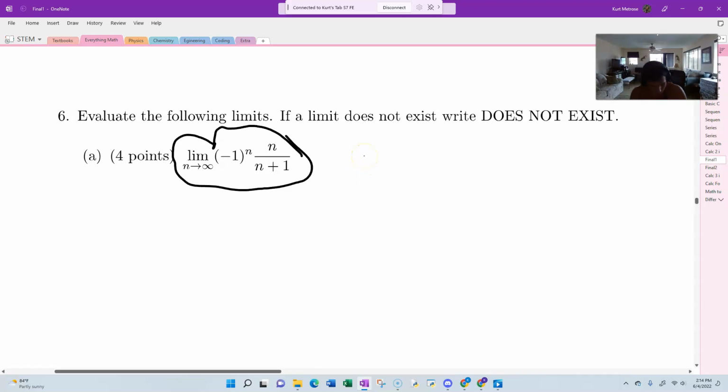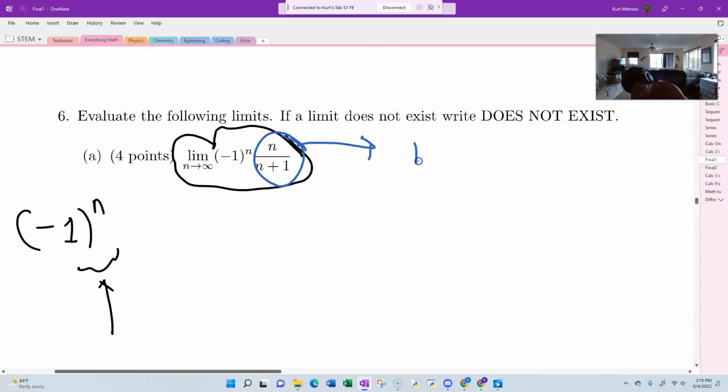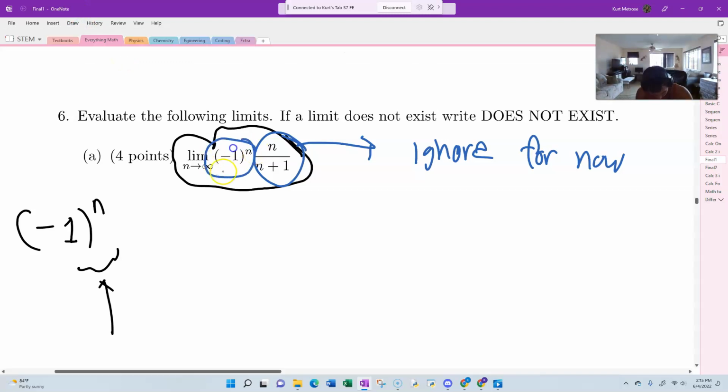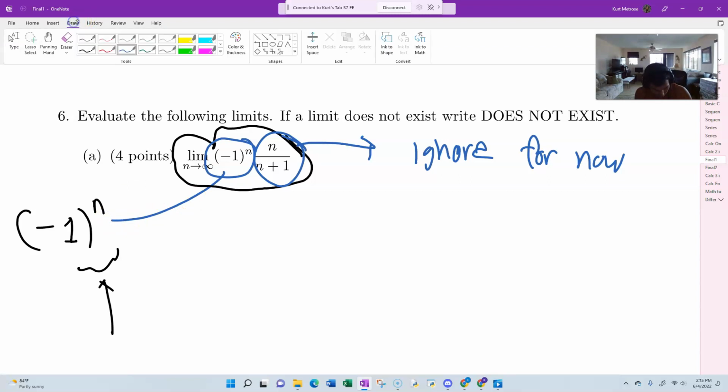Now, usually you're never supposed to do this because this is kind of like cheating, and it's not accurate because you don't have a true intuition. But note that this term right here, just focus on that guy. Ignore the other one for now. We just want to focus on this part that I circled. That's what we care about, okay?